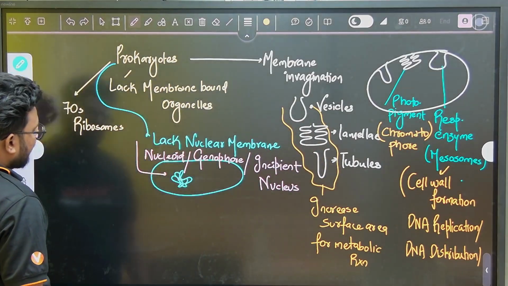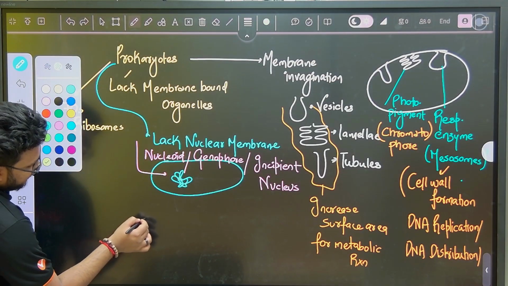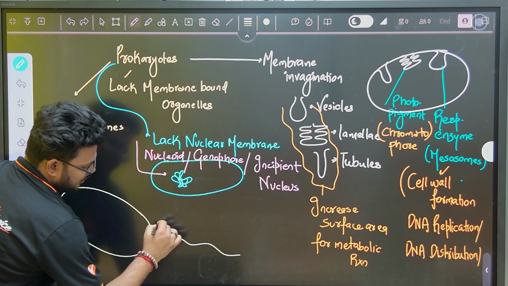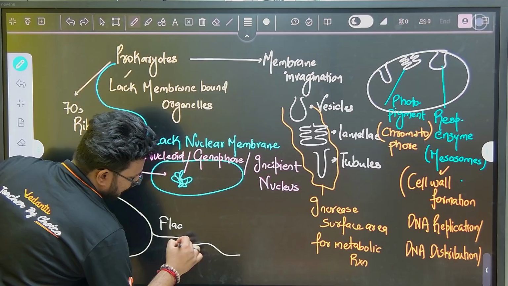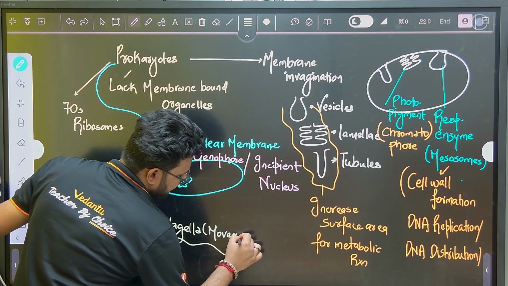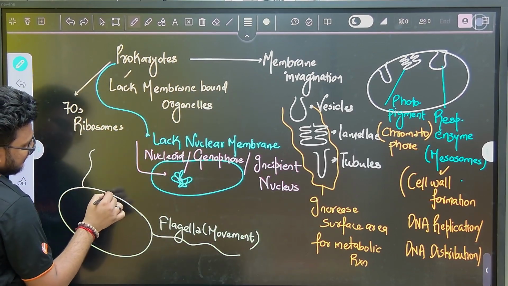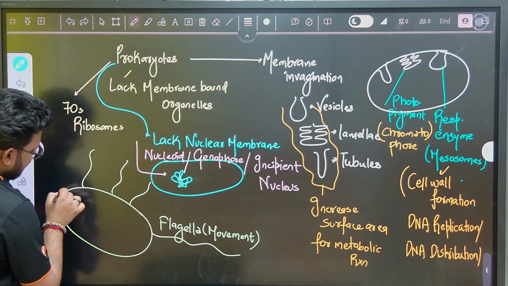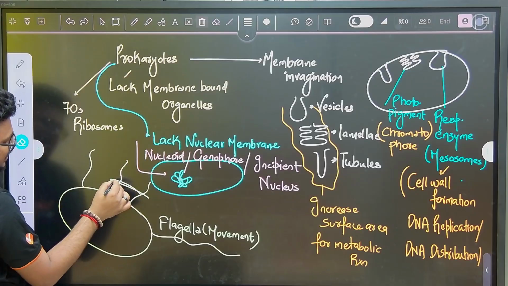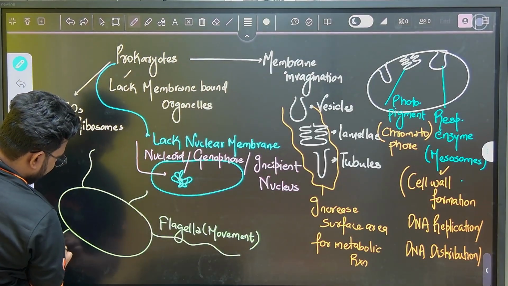Now if we talk about extensions, again here we have our bacteria. We have the largest extension, which is called flagella. Obviously it participates in movement. Then we have villi, medium sized, not this many, sorry, 3-4 I will draw.